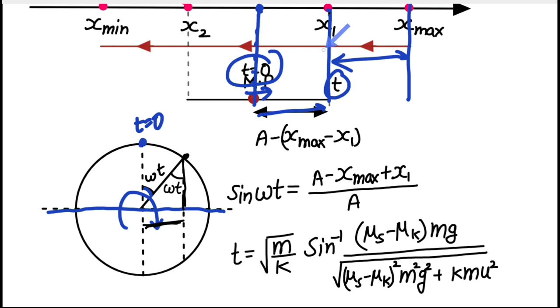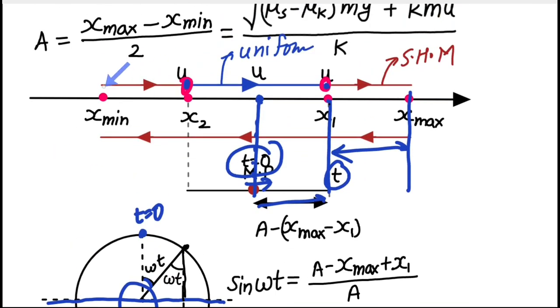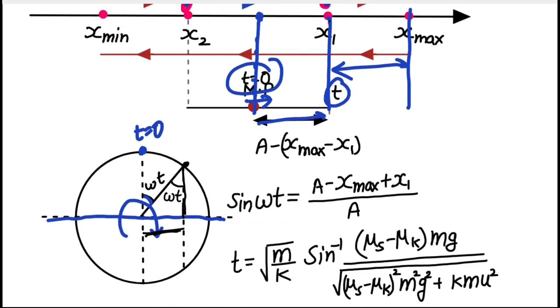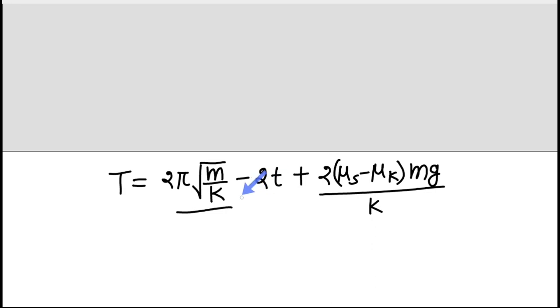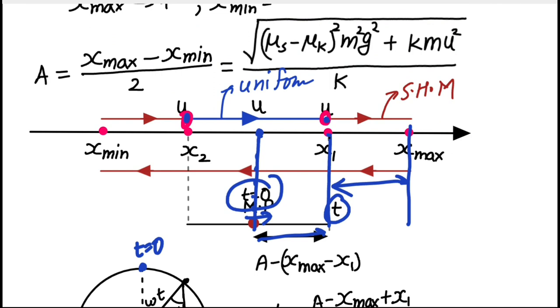So we have determined the value of small t, and now the question has become very simple. So the total time again will be equal to 2 pi root m by k, that is equal to the total time period in terms of the simple harmonic motion. What if this motion was complete simple harmonic motion? That part minus this small t part here, right? So minus this part t, and I'll have to multiply it by 2. Why? Because we have calculated the time taken from this mean position to this position, but we had to calculate it from this position to this position, right? So this is going to be just double the time.